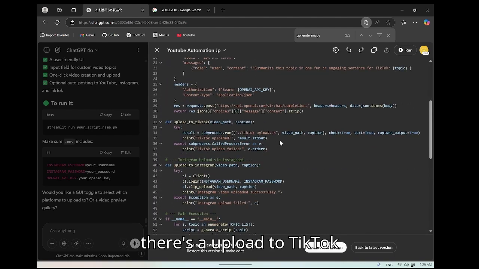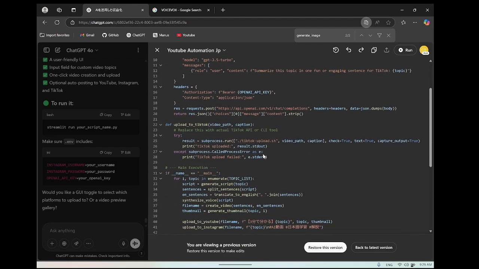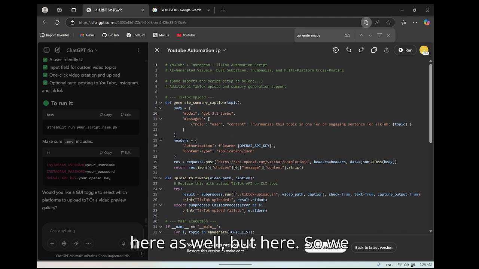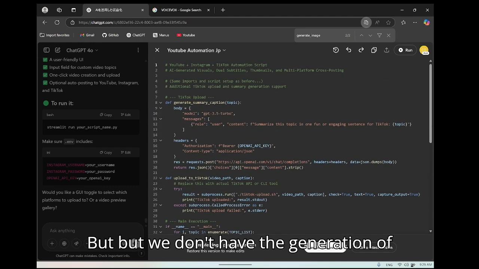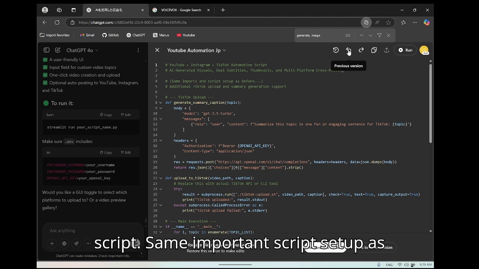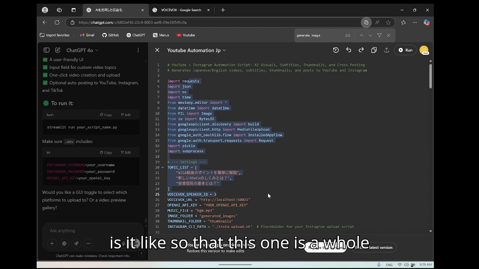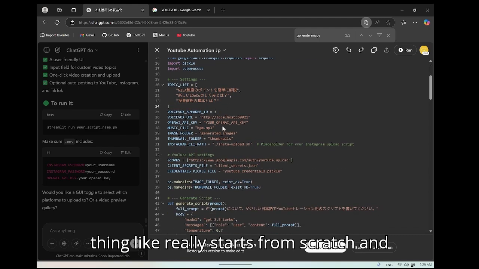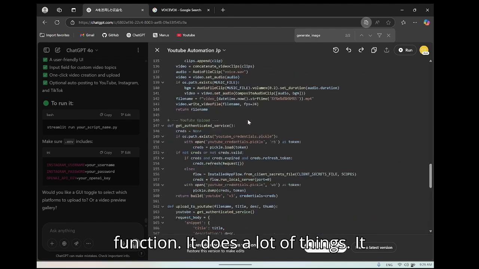If we come back here, we basically lost it. There's an upload to TikTok and to Instagram here as well. We generate the caption for the video, great, but we don't have the generation of the script. The same import script setup as before. I'm not sure if this one is a whole thing that really starts from scratch, with all these functions, and it does a lot of things.